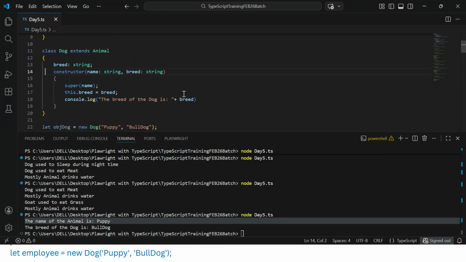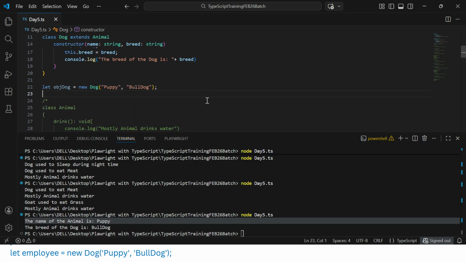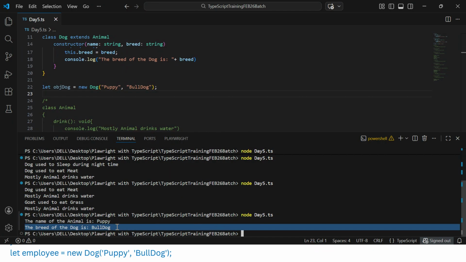And the other one we are also getting: the breed of the dog is bulldog. It is coming. So this is the way, with the help of the super keyword, we can call the parent class constructor and parent class method.